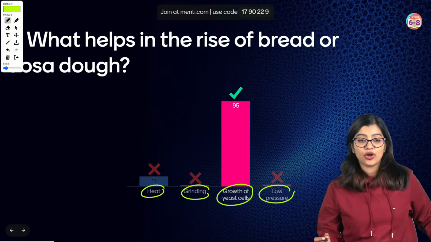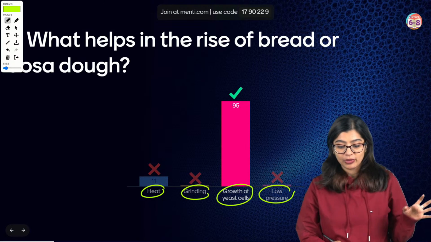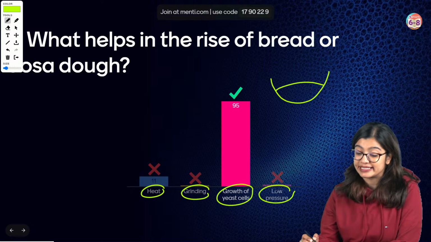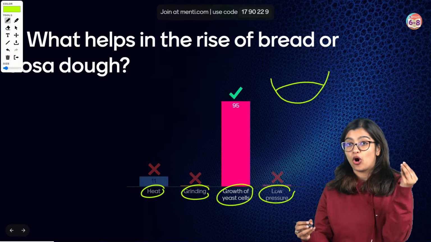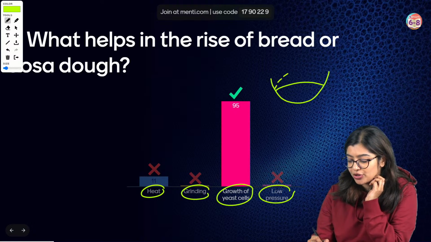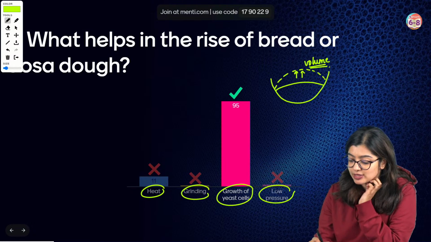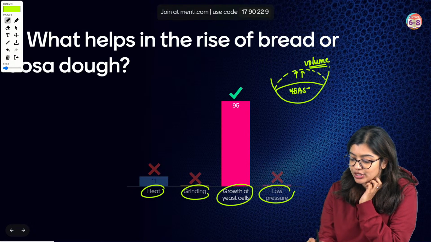Okay, very good, all of you. We're talking about what results in the rise of bread or dosa dough. When we say rising, it means there is an increase in volume, right? What causes the increase in volume? It is because of a microorganism, which is yeast.